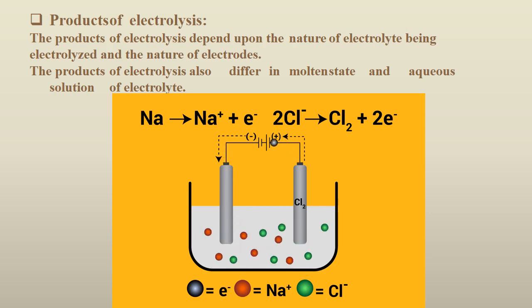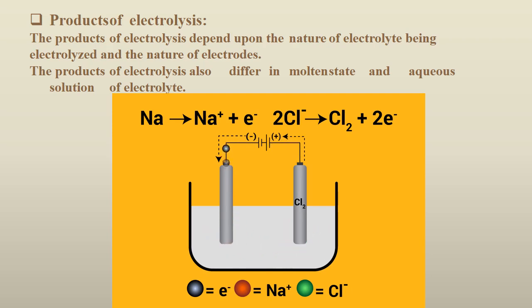This is the chemical reaction. This is the electrolysis of molten NaCl, where you can check that at the anode the oxidation reaction is taking place, whereas at the cathode the reduction reaction is taking place. So due to the oxidation, chlorine ion is dissociating, whereas due to the reduction, the formation of Na takes place. As Na can release only one electron, so you can see